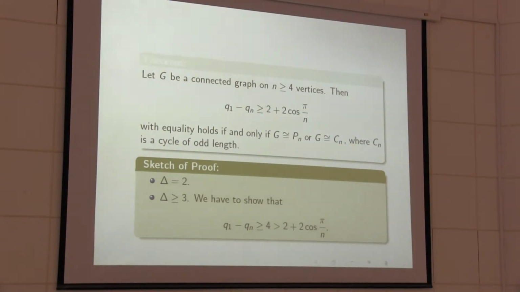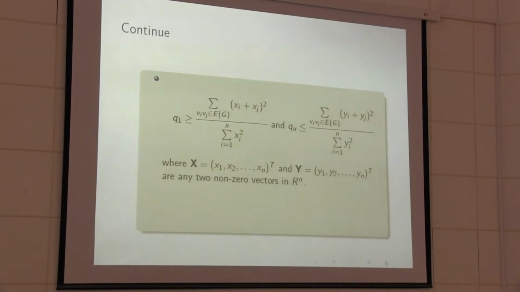First we see the tree case. Actually, we use this result, Rayleigh's theorem, which I told you about. We always use it, so you should remember this one. For a tree, we know that qn is exactly equal to 0.